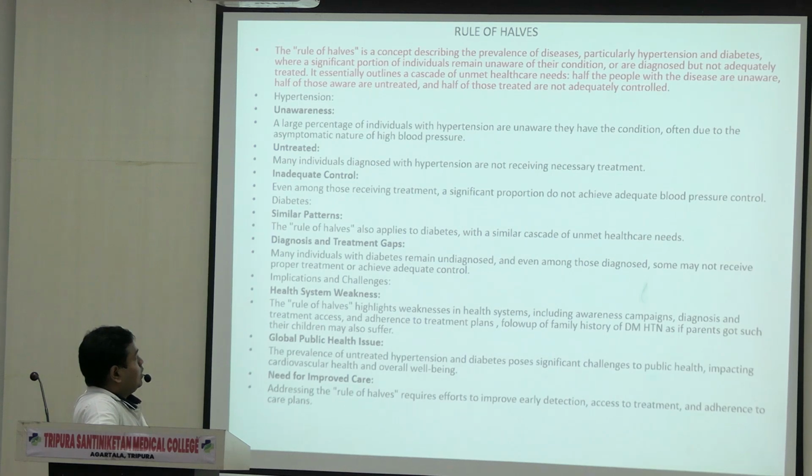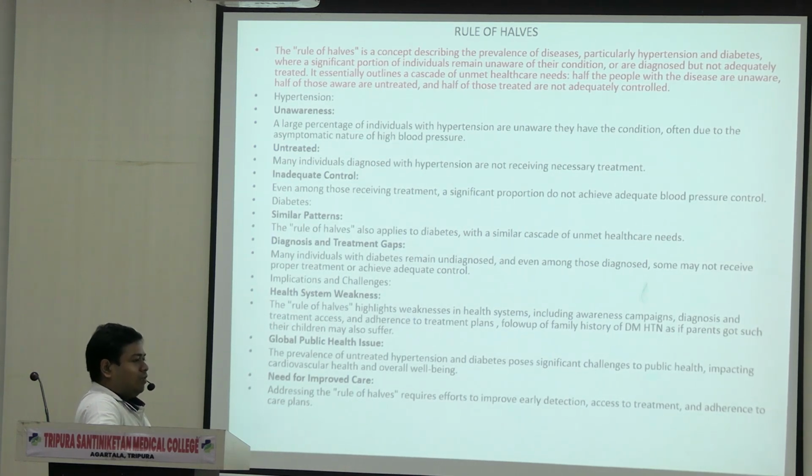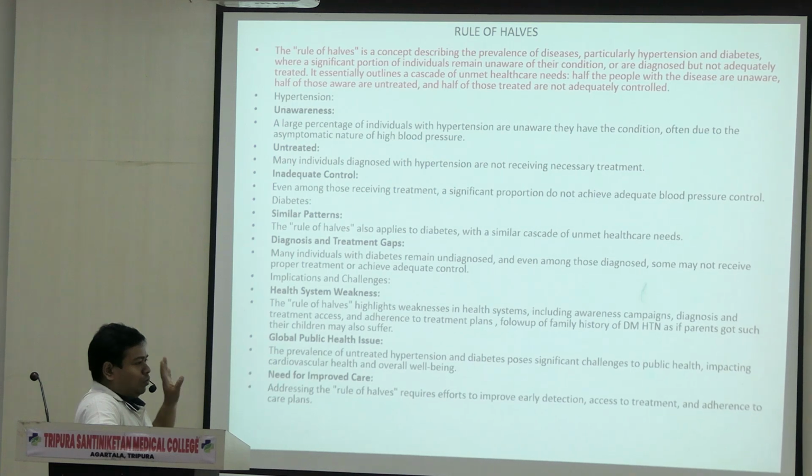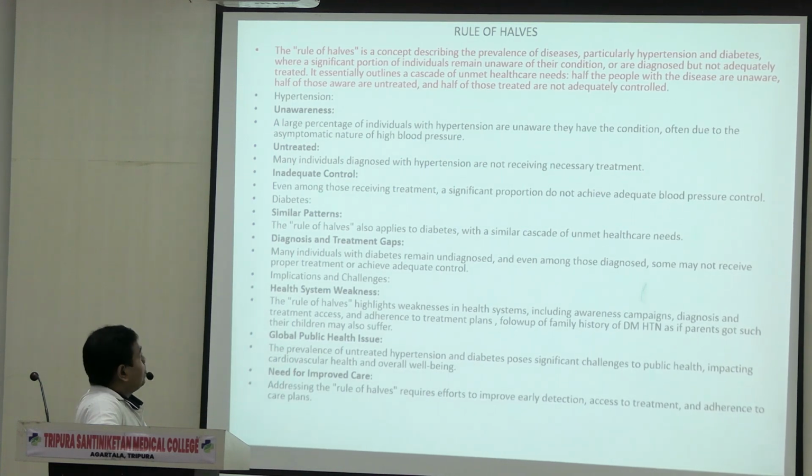You know this. The predisposing factor is that your family member, your mother may be diabetic or hypertensive. So it is better you should also check your BP and blood sugar regularly to get diagnosed early.